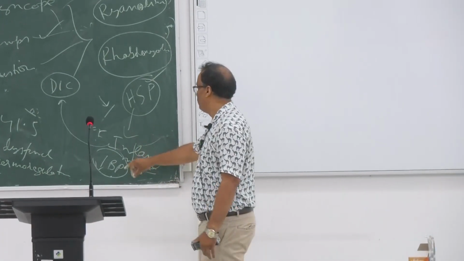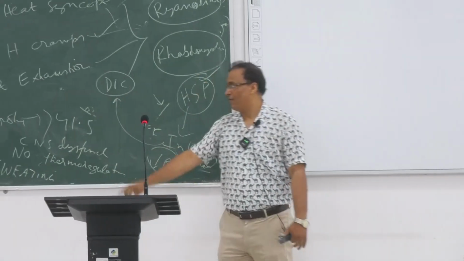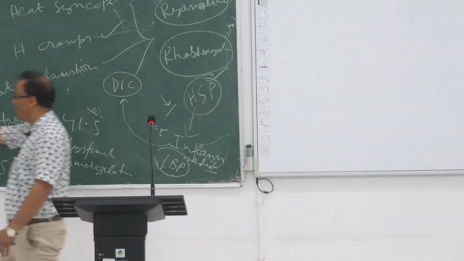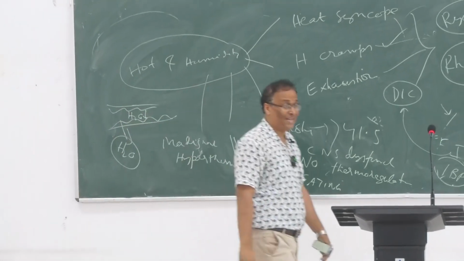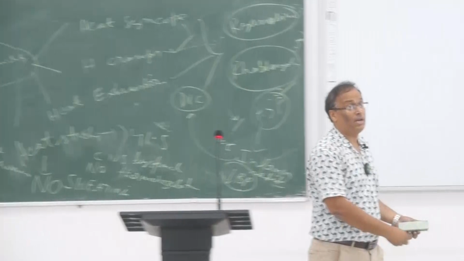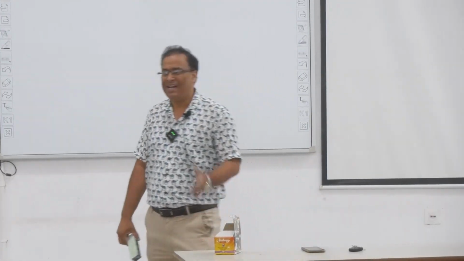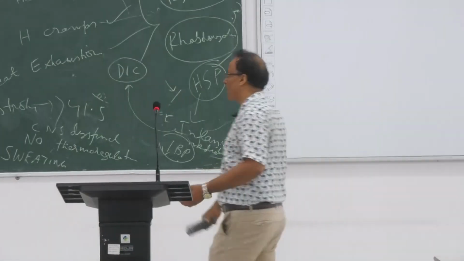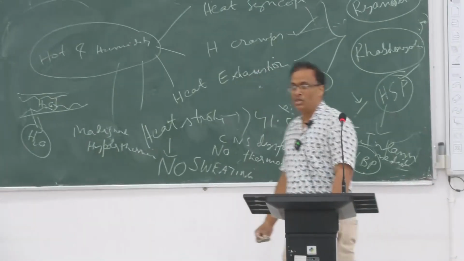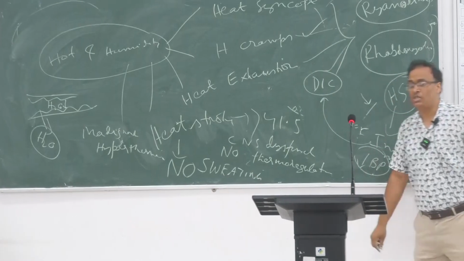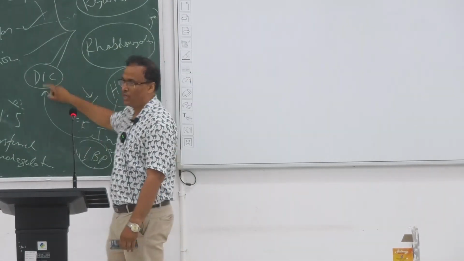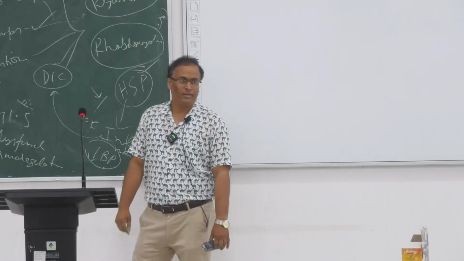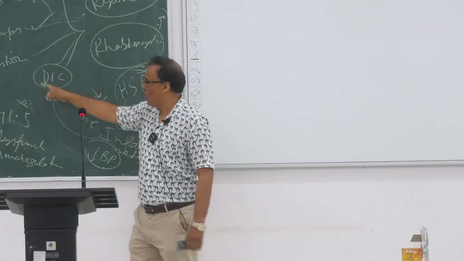And then again these mediators will attack the vascular endothelial cells. Vascular endothelial cells will be attacked, and the smoothness of the vascular endothelium will be lost. If it is lost, then you know already the platelet aggregation, platelet adhesion will come on, and then the coagulopathy will happen. So this is called DIC, disseminated intravascular coagulation, and that is dangerous, venous thrombosis will come on. So these things are the coagulation pathway.